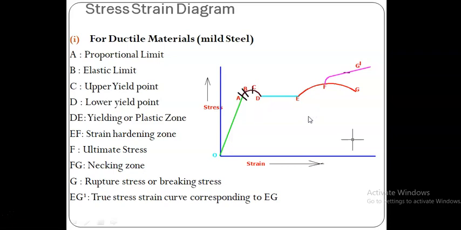Yes, next let us see the stress strain diagram. This diagram is plotted by doing the tension test on mild steel with the use of UTM. Normally it is done in the strength of materials laboratory with the use of the universal testing machine. First let us see it for a ductile material. For that we took mild steel, fixed it in the UTM, and did the tensile test on mild steel in the strength of materials laboratory.